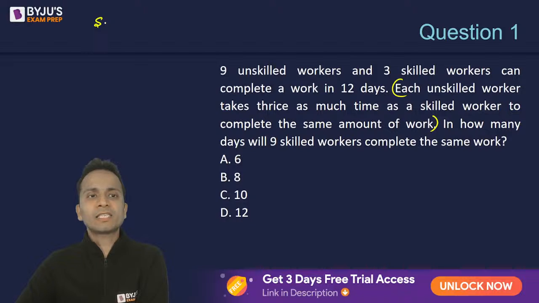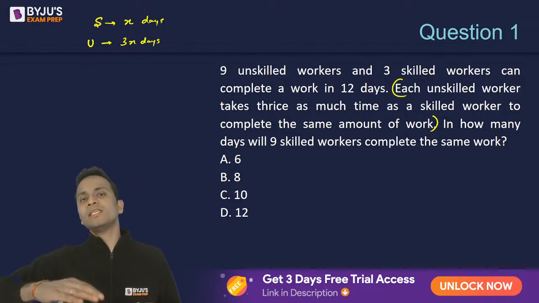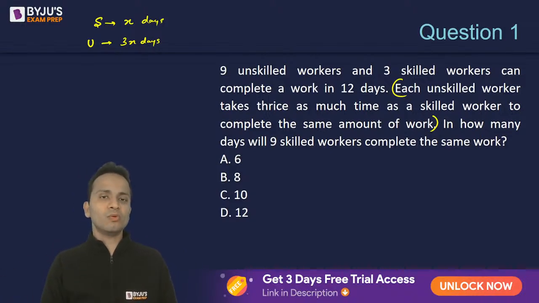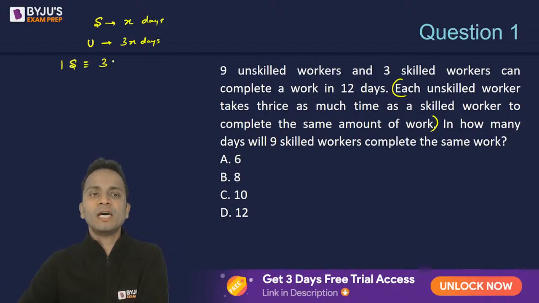So if a skilled worker takes x days to finish a work, then an unskilled worker will take thrice as much time, that is 3x days. So one skilled worker is equivalent to 3 unskilled workers, or you can say that 3 skilled workers will be equivalent to 9 unskilled workers.